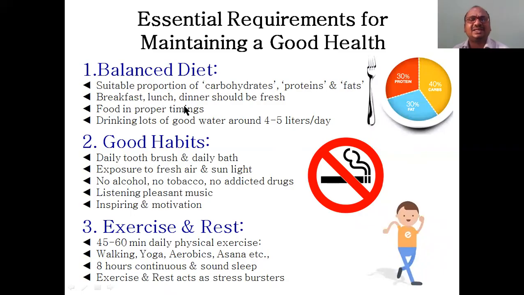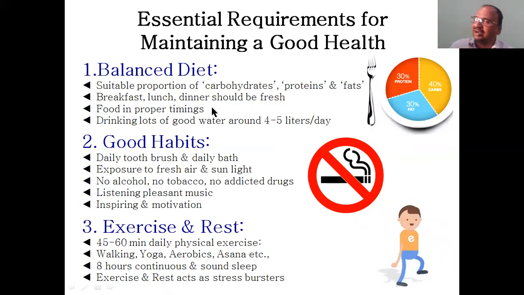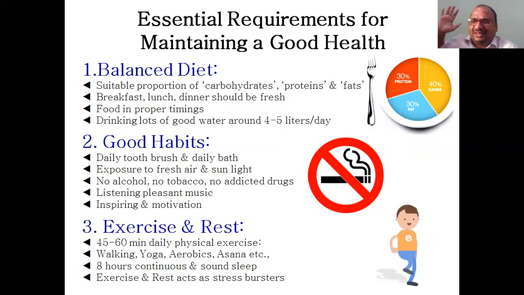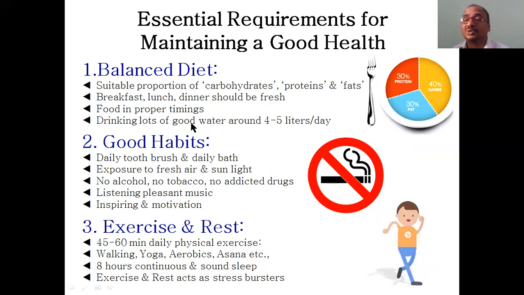Breakfast, lunch, dinner should be fresh, not food which is kept in the fridge for 1 week, next 1 week, another 1 week, and last week's food you are taking now. No, no, no. Fresh. Everything should be fresh. Food in proper timings. Otherwise, it leads to acidity.